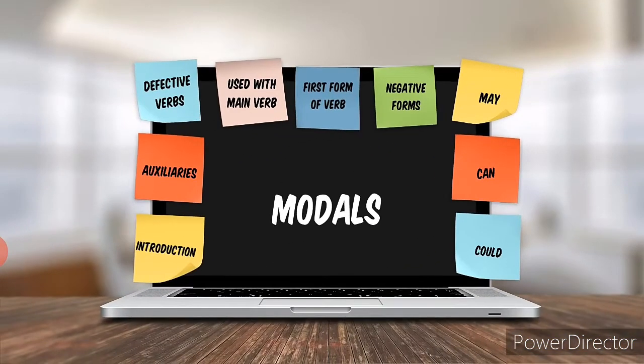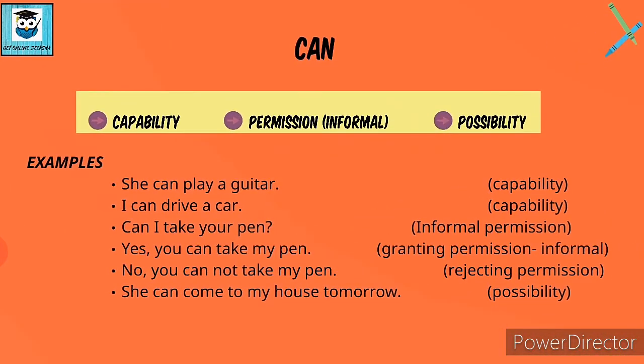Then we have a modal can. Now where is can used? It is used to denote capability or informal permission or a possibility. Let's see this with the help of an example. She can play a guitar. Now here I want to emphasize the fact of her ability. I want to say that yes, she can play a guitar. So I am emphasizing her capability. The next one is I can drive a car. So that means yes, I am capable of driving a car.